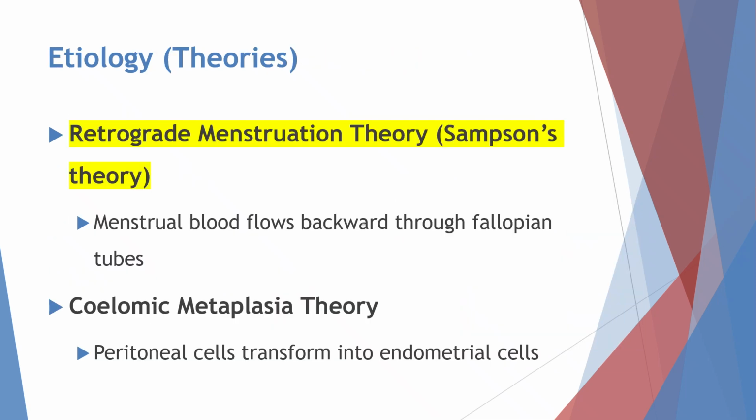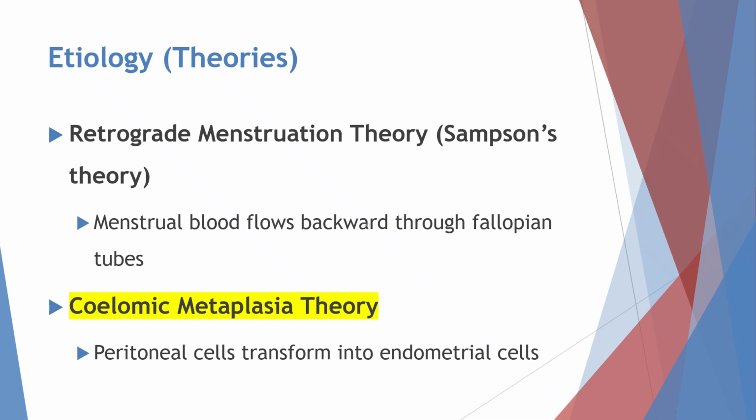Next, let us look at the etiology or theories of endometriosis. One of the most widely accepted explanations is the retrograde menstruation theory, also known as Sampson's theory. According to this theory, during menstruation, some of the menstrual blood flows backward through the fallopian tubes into the pelvic cavity instead of leaving the body. This blood contains endometrial cells, which can attach to pelvic organs and start growing there.